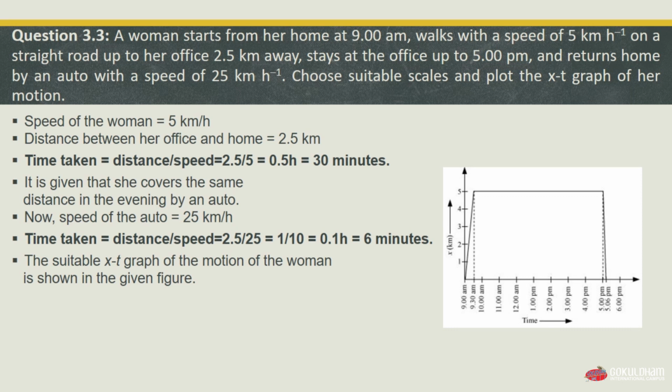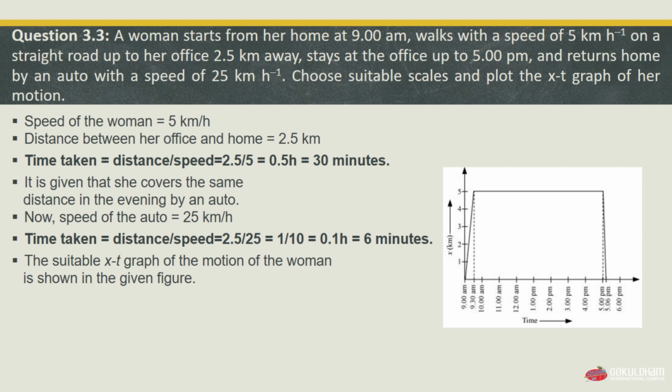A woman starts from her home at 9 a.m. and walks with a speed of 5 km per hour on a straight road up to her office, which is 2.5 km away. Stays at the office up to 5 p.m. and returns home by an auto with a speed of 25 km per hour.